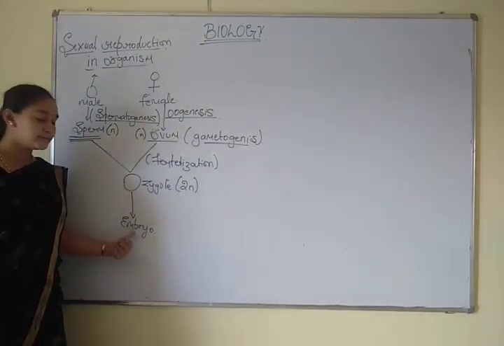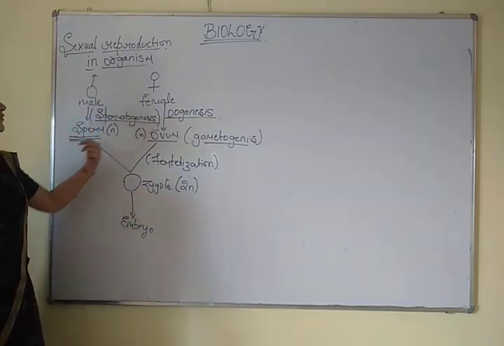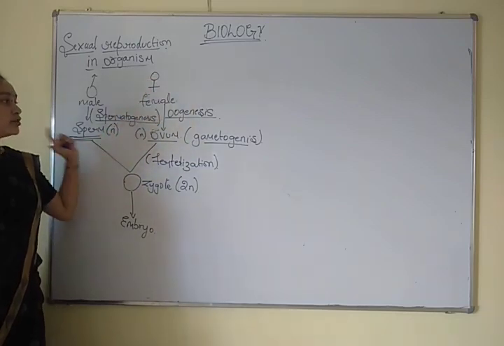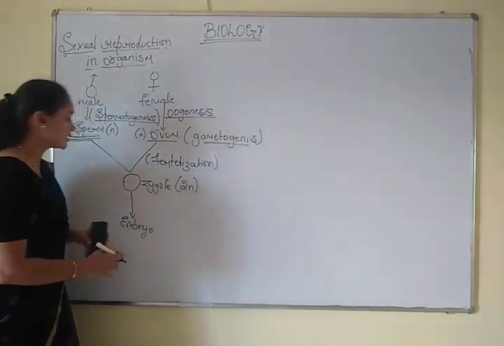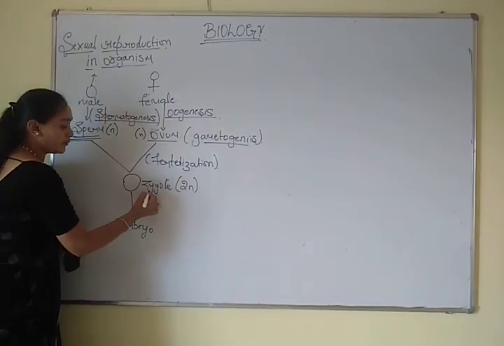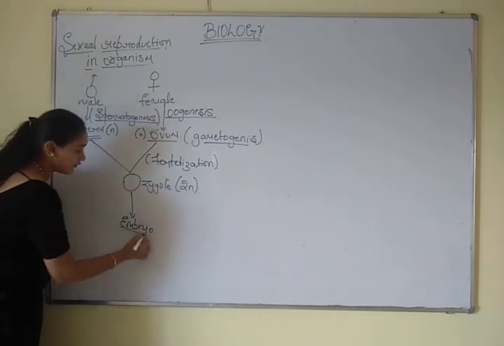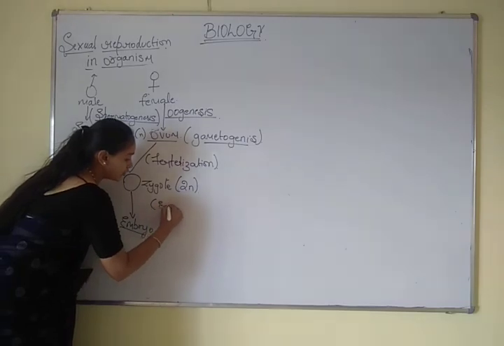So for the zygote to form the embryo, mitotic division happens. Whereas gametes are formed in the male and female sex organs, that stage will be the meiotic division. The process of formation of embryo from the zygote is called embryogenesis.